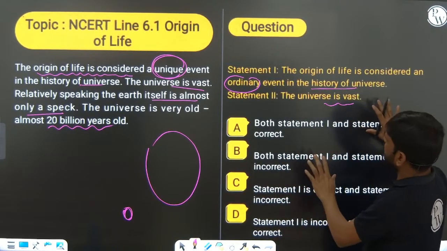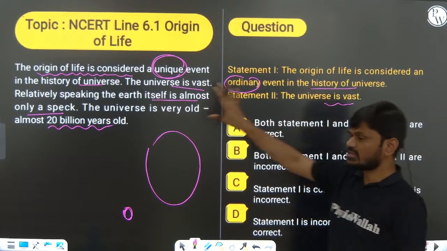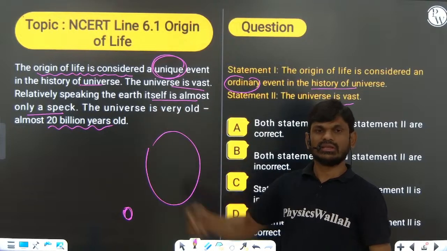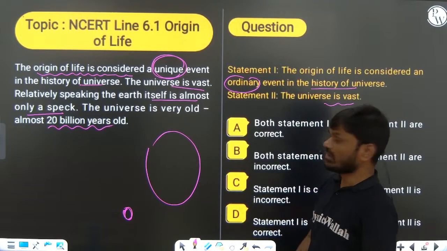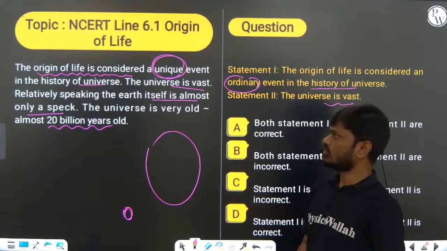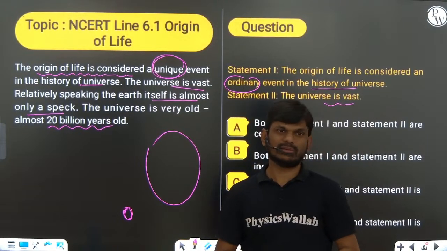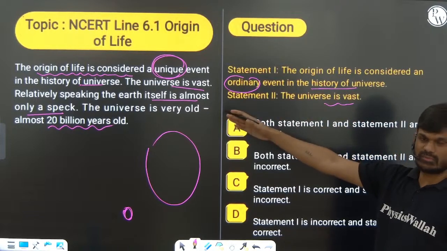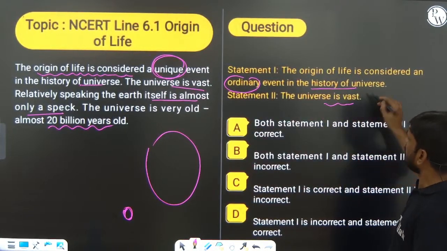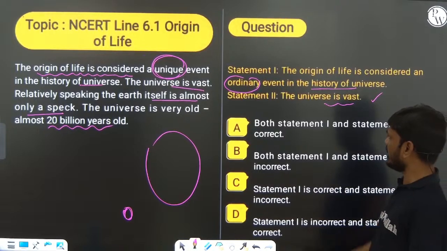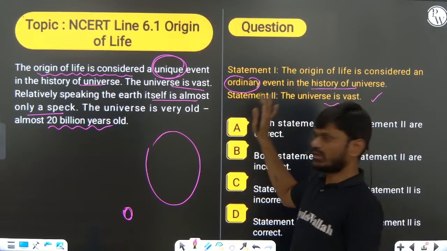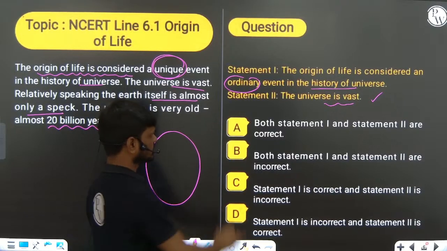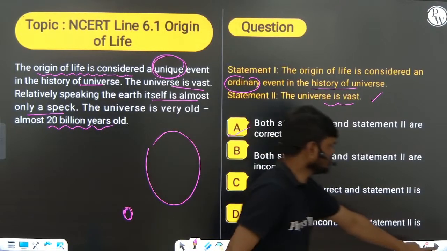These types of questions they will give you from these NCERT sentences. They may ask a correct statement, an incorrect statement, a statement type question, or an assertion reason type question. This is the question given from this sentence of the NCERT book. Here both statements, statement 1 and statement 2, are correct. Okay, next question.